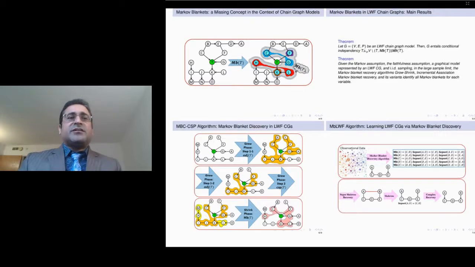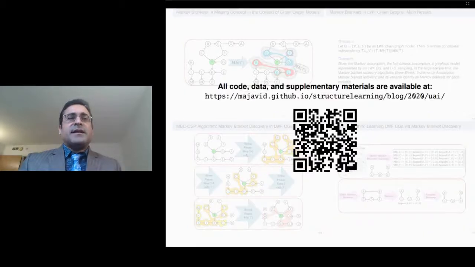One natural direction of this work could be the extension of the characterization of Markov blankets to other types of chain graphs. All code, data, and supplementary materials are available at the following link.